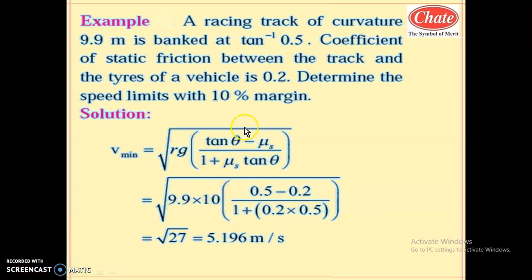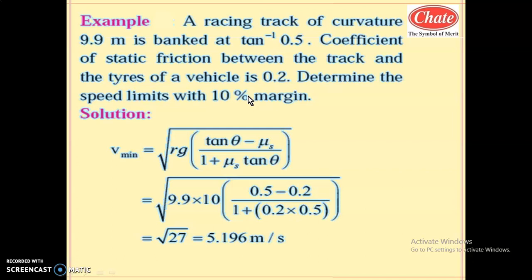Let us start a problem on this banked curve road, banking of road. In the last part, we have discussed this problem. In this problem, you can understand what is meant by 10% margin to the speed limit. 10% margin means it should be somewhat 10% more and 10% less. Whatever the maximum speed we get, if we consider 10% of that, then it will be dangerous, most unsafe, and an accident will take place.